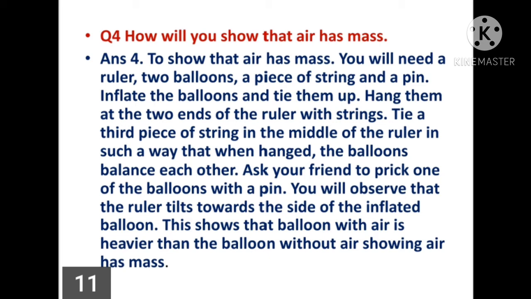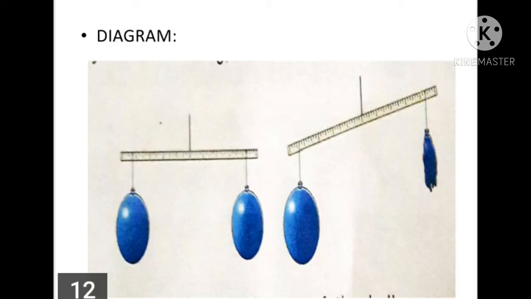Now ask your friend to prick one of the balloons with a pin. You will observe that the ruler tilts towards the side of the inflated balloon. This shows that the balloon with air is heavier than the balloon without air, showing air has mass. This activity shows air has mass as the inflated balloon tilted downwards.